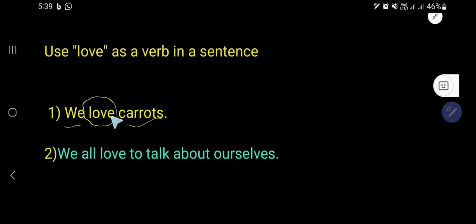Here love is used as a transitive verb, right? Because it has an object. So you can also write I love carrots, or they love carrots, or you can say he loves carrots or apples. Look, here is the second sentence. Second sentence you can read.